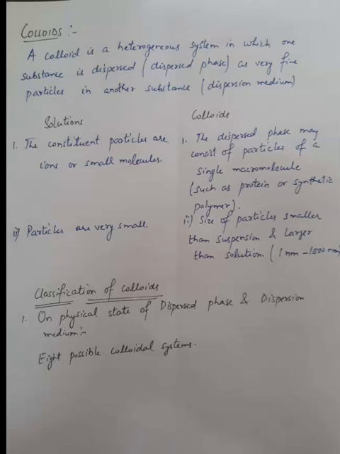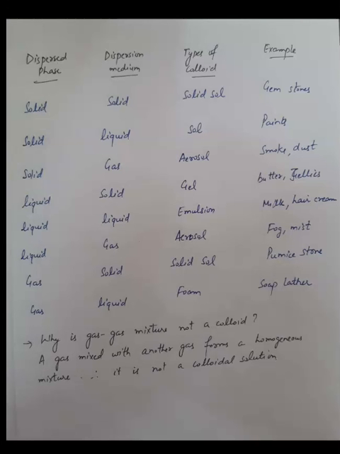Now we have the classification of colloids. Today we will do the first classification, which is based on the physical state of dispersed phase and dispersion medium. We have different types of classification of colloids. So 8 possible colloidal systems are there. We will look at dispersed phase, dispersion medium, type of colloid and example.